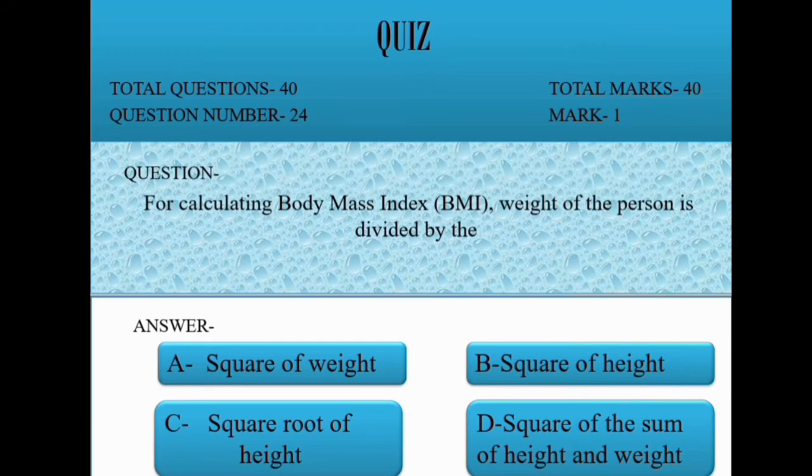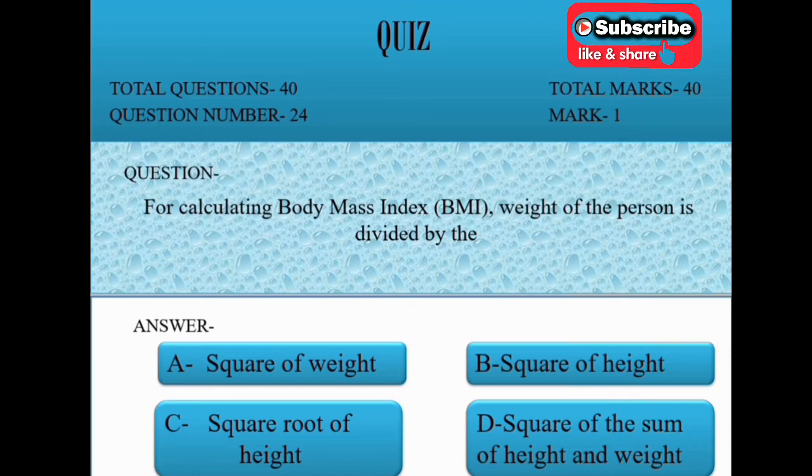Question 24. For calculating body mass index, weight of the person is divided by the option A, square of weight, B, square of height, C, square root of height, D, square of the sum of height and weight.